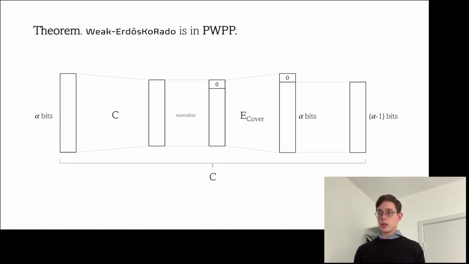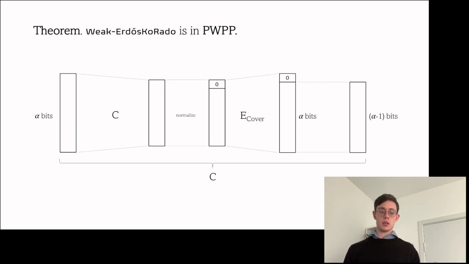So, the topmost C is correct, the other one should be C prime. We use C prime to denote the weak pigeon instance and C to denote the EKR instance. So we have some instance of EKR, and we give it an index, and it gives us back the corresponding set.